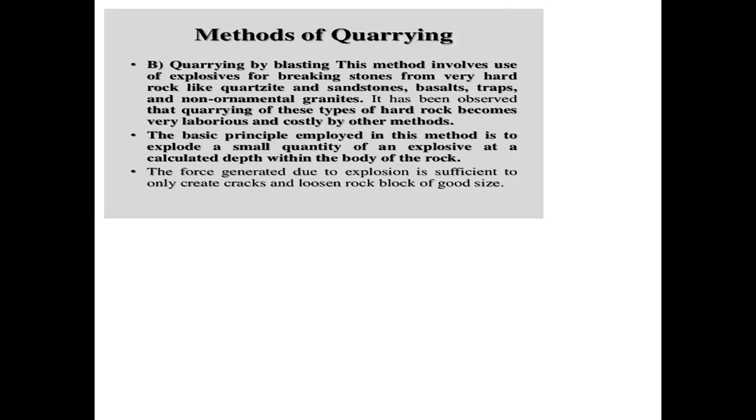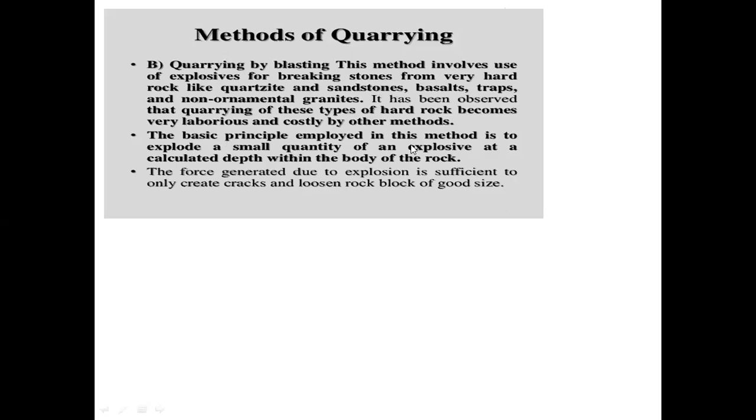The second method is quarrying by using blasting. This method involves explosives for breaking stones from very hard rock like quartzite, sandstones, basalts, traps, and non-ornamental granites. So granites, quartzites, and sandstones come under hard rock, and from these hard rocks we extract the stones, so always we have to use the blasting technique.